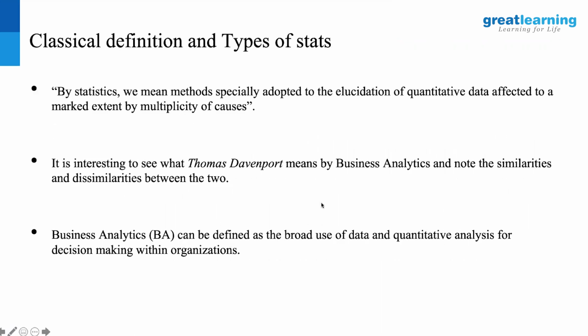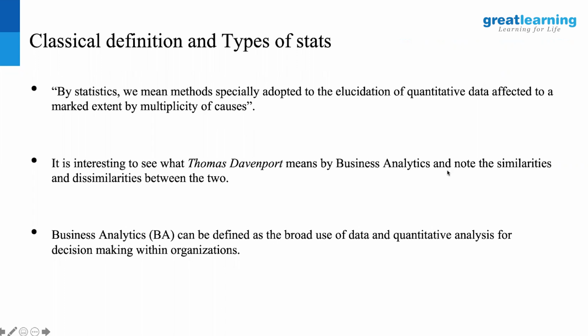The next one, the classical definition of statistics. So basically statistics is all about methods specifically adapted to the elucidation of quantitative data affected by marked extent and multiplicity of causes. So basically there are different factors that are influencing, because of which you get a lot of quantitative data and you come up with methods to make sense out of that particular data. That's what statistics is all about.